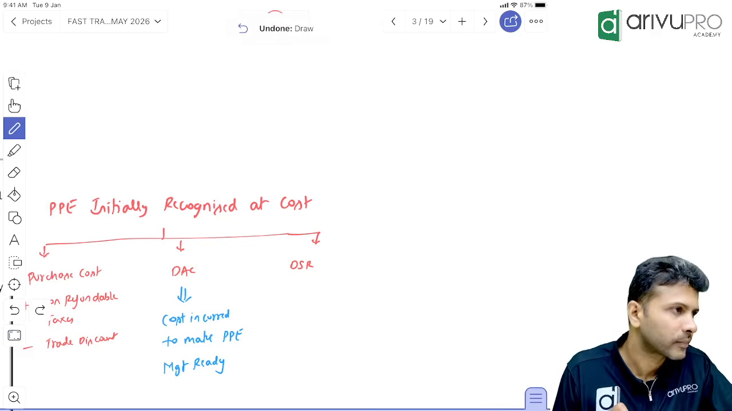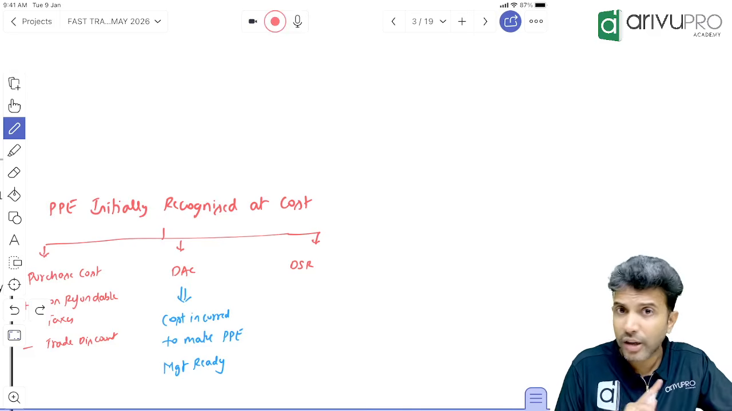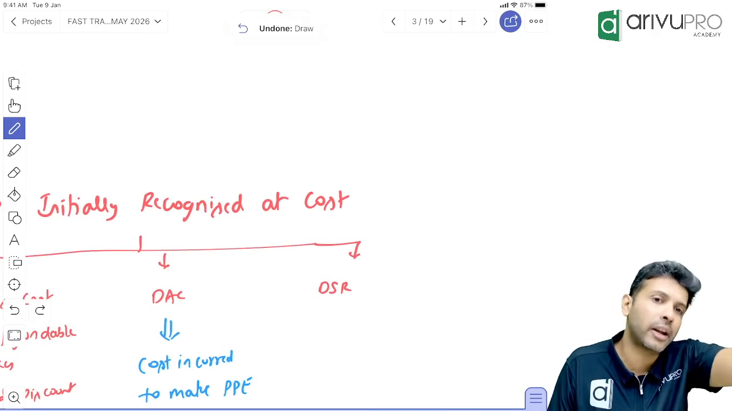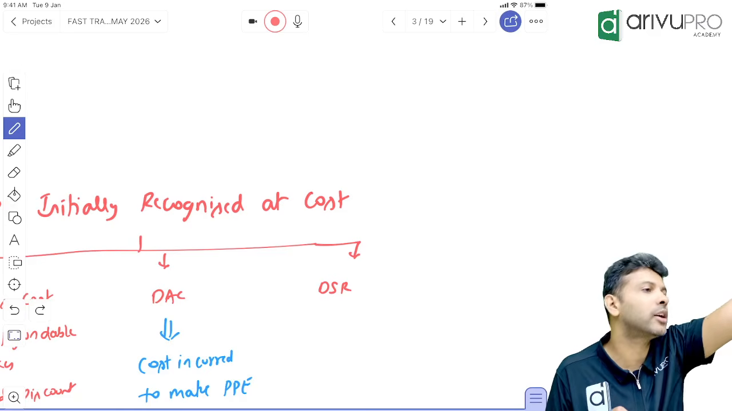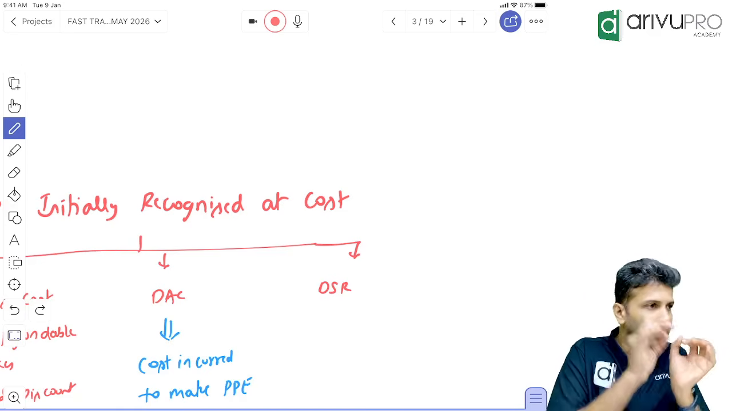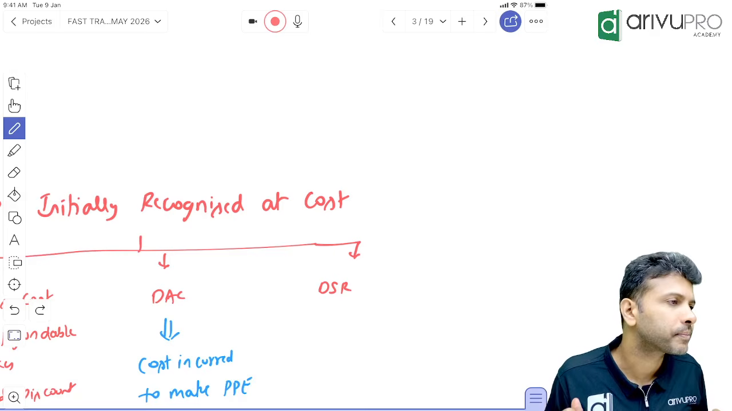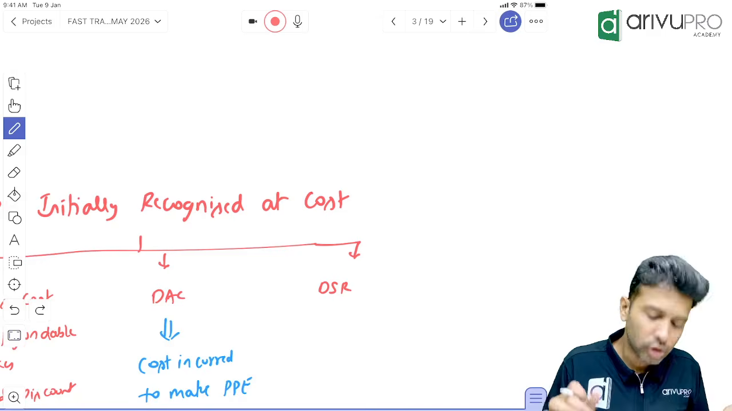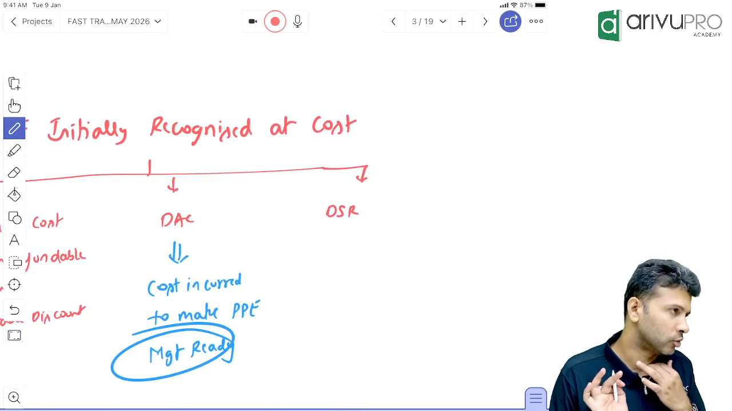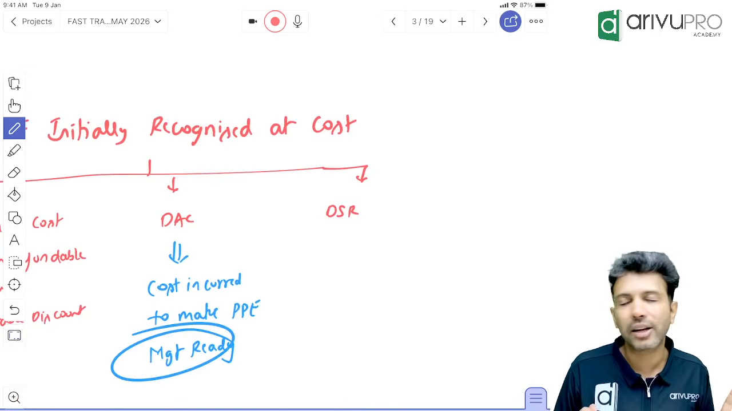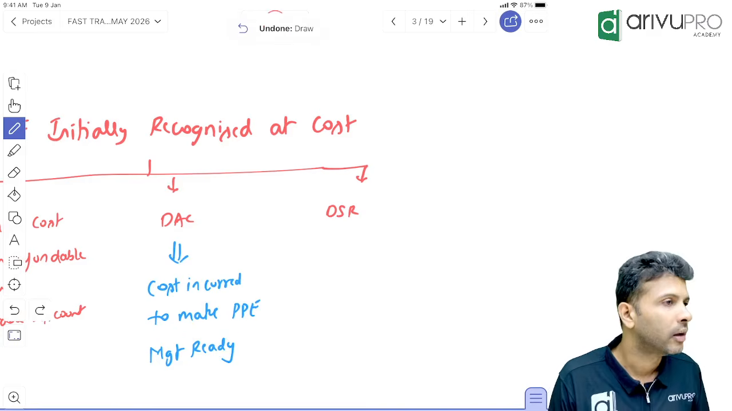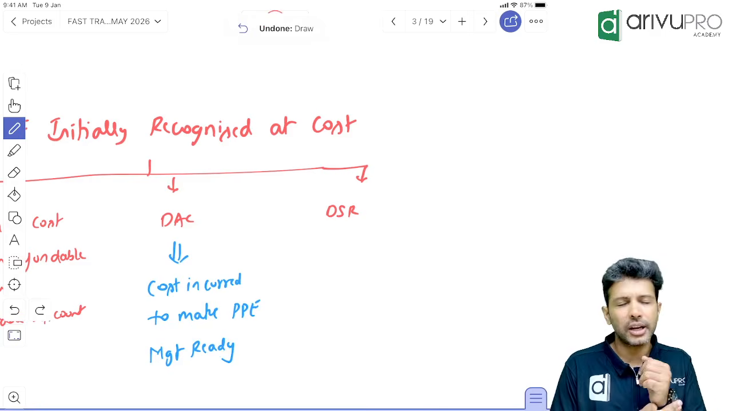That only we call DAC. But keep in mind, it's not any cost. D here stands for what? Directly attributable. That cost should be directly related to PPE. Only those costs which are incurred to make that asset ready to use. Who will use the asset? Company or management. So those costs incurred to make the asset ready for management to use, that only becomes a DAC. And DAC, will you transfer it to P&L or capitalize? Capitalize.